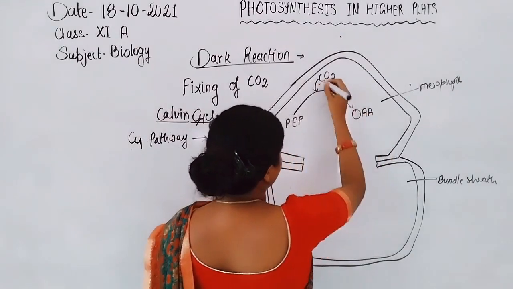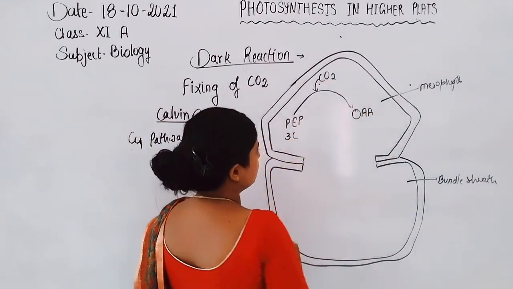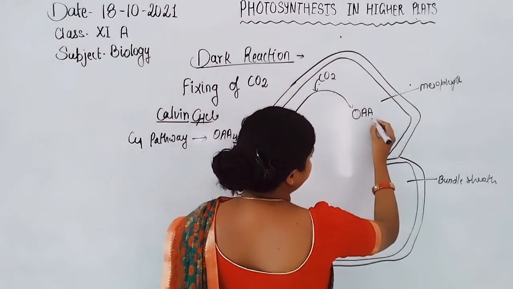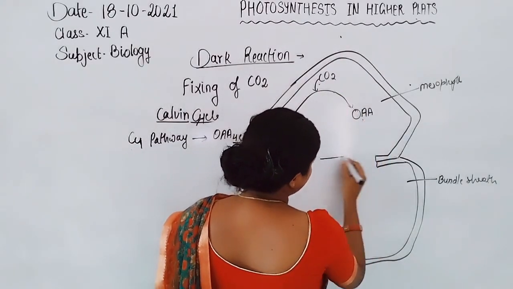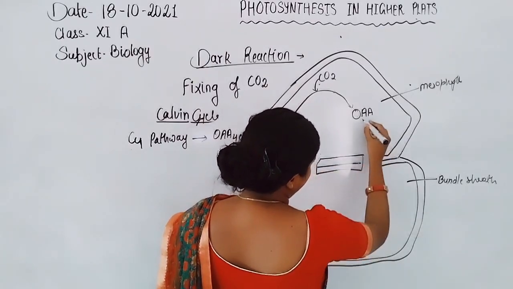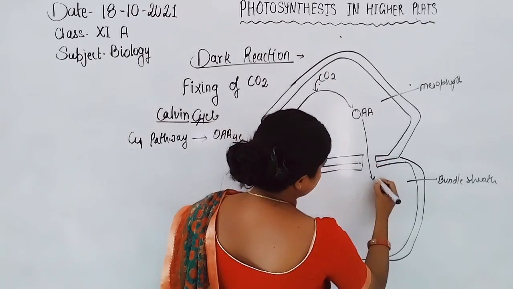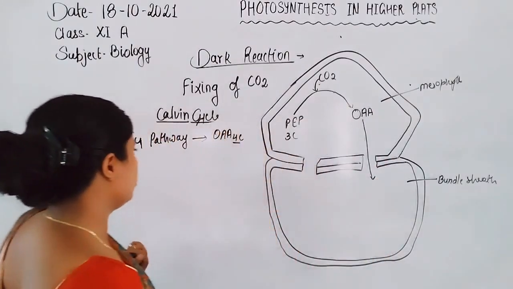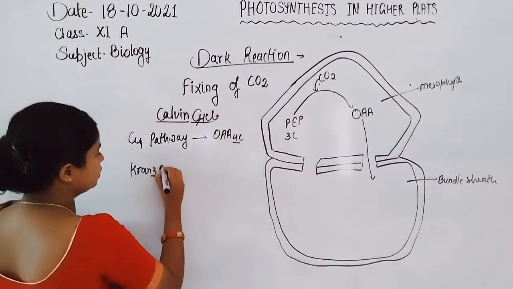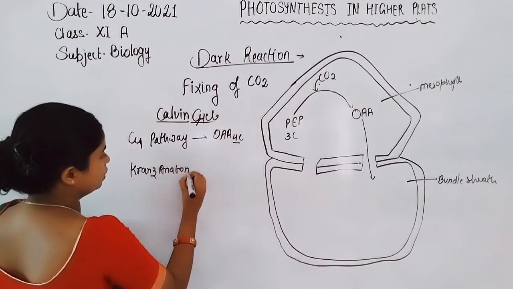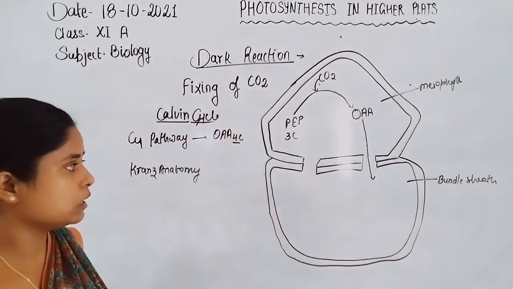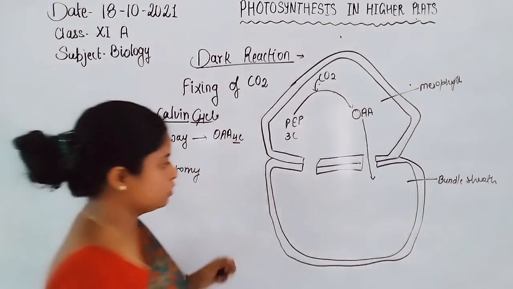Oxaloacetic acid. So the 1 carbon and 3 carbon containing molecule, phosphoenol pyruvate, is converted into oxaloacetic acid. Oxaloacetic acid is transferred into the bundle sheath cell through the plasmodesmata. Such a type of anatomy is known as Kranz anatomy. In the Kranz anatomy, the oxaloacetic acid is transferred into the bundle sheath